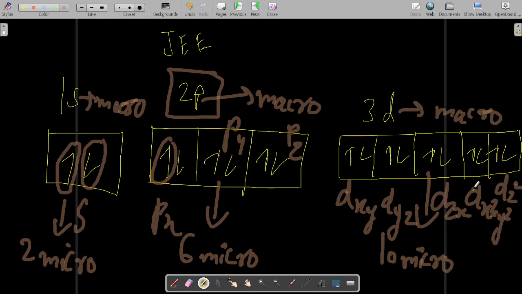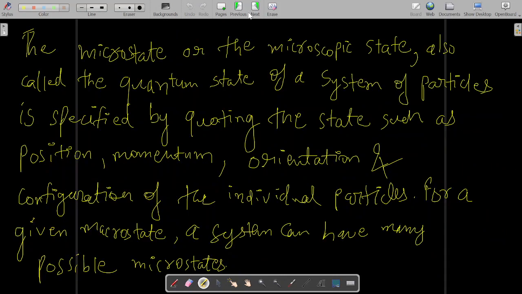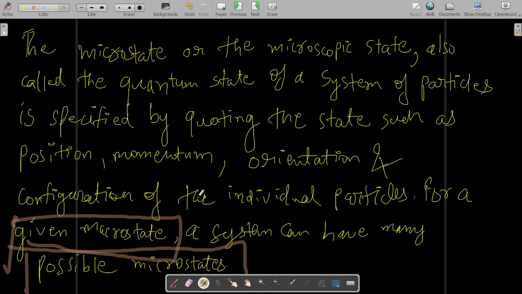Did you get it? You used to learn all these things at the time of JEE once upon a time. Although if chemistry was not your subject, suppose you quit chemistry after 12th, then you might not be remembering all these things, but you already have a blur idea of it. So this is what is meant by the microstate basically. So for a given macrostate, a system can have many possible microstates, right? So this is the thing.